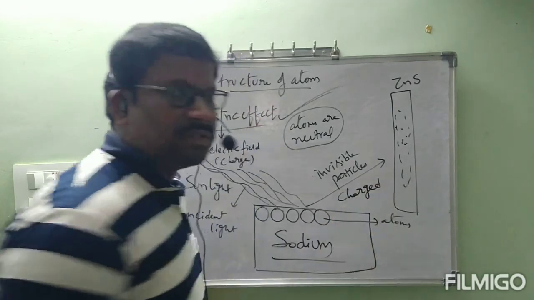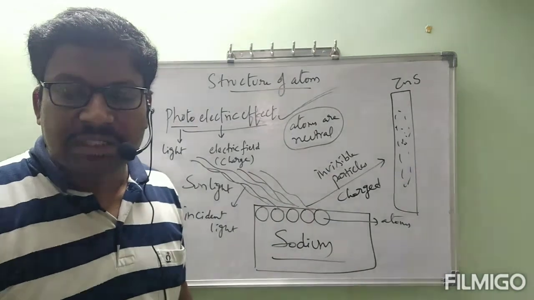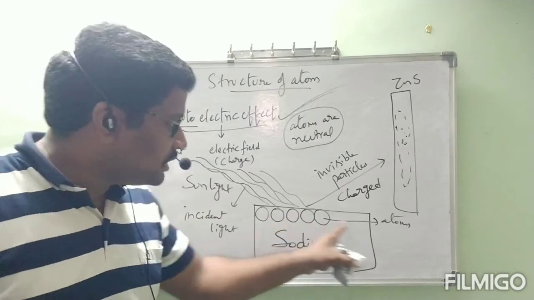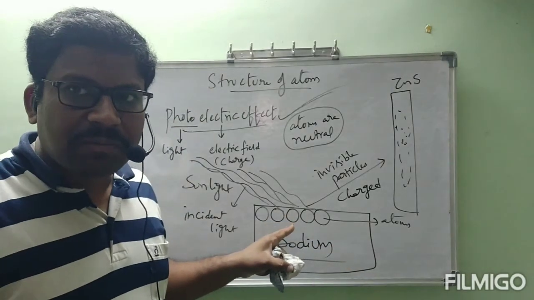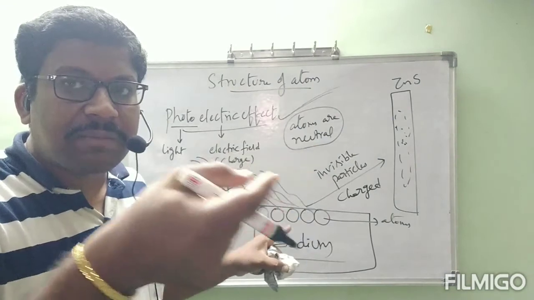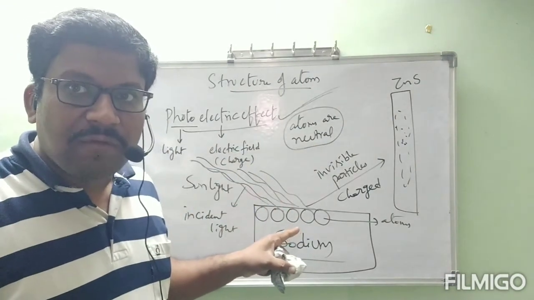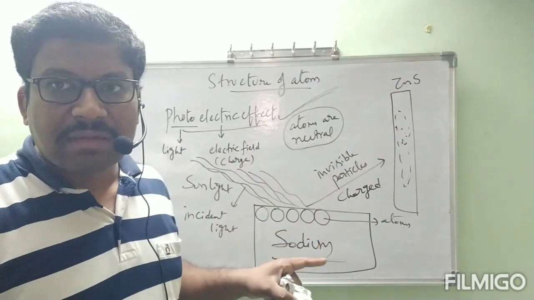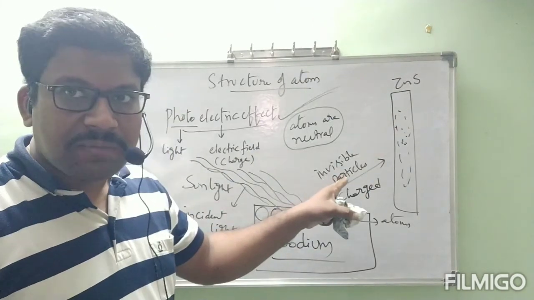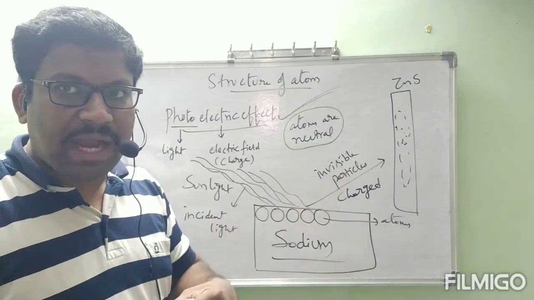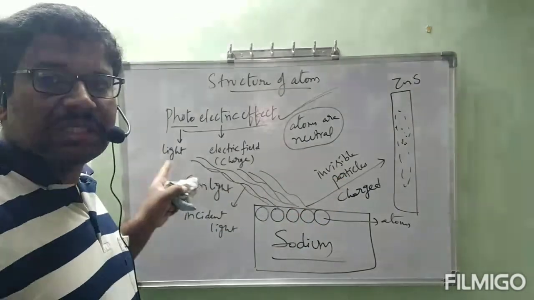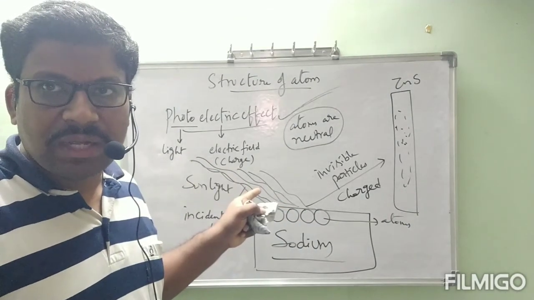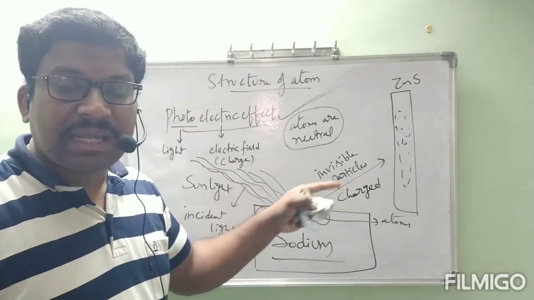By seeing the dot we can understand these invisible particles are charged, that means positive or negative charge. Definitely those invisible particles are charged, and atoms are neutral. How is it possible? Those charged particles are present in the atom, and we are making the charged particles, the invisible particles, come out of the atom by using some energy which is called sunlight. Is it okay? Now those charged particles are coming out from the atom.